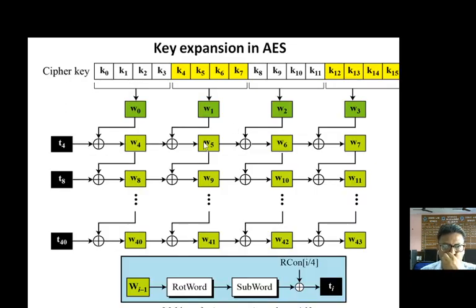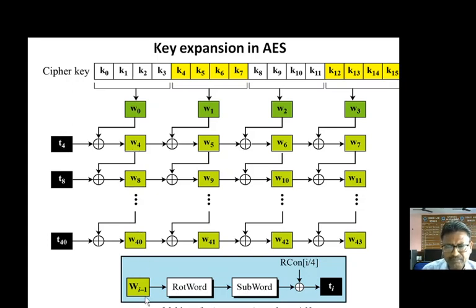This is the illustration of the key expansion process. This is W0, this is W1, this is W2, and this is W3, and this is the 128-bit key which we have considered at the sender side. So how to create W4? W4 is created by processing W3 and then XORing with W0 to get W4.